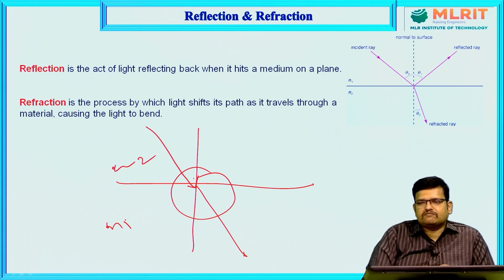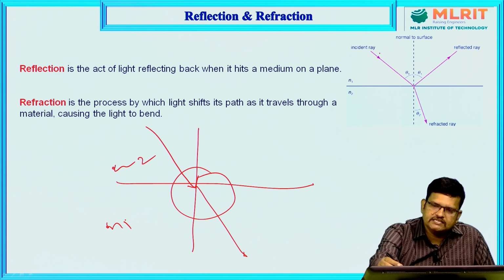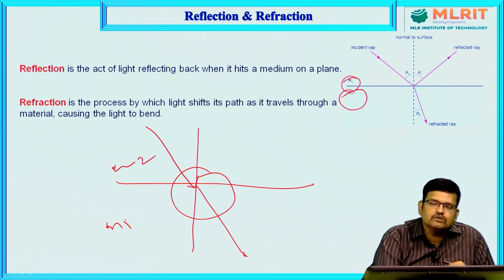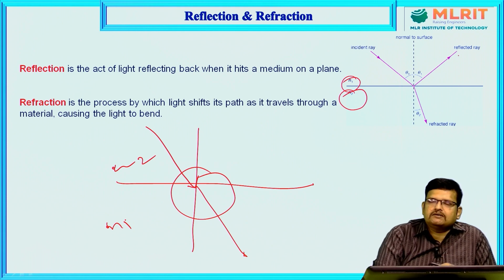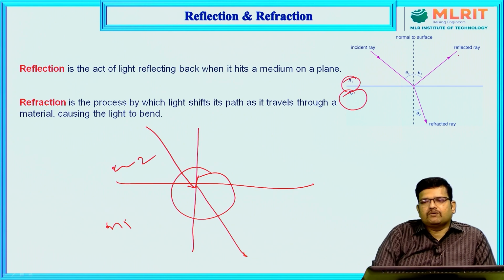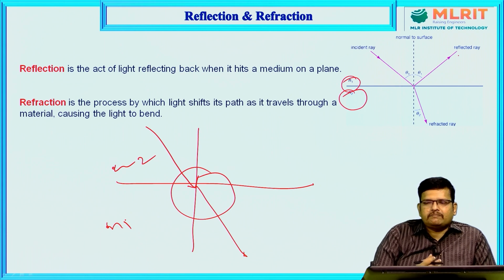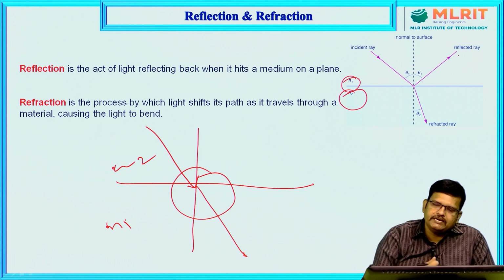If you see this waveform, this is the incident ray. Here the refractive index is n1 and this refractive index is n2. The incident ray can hit the target and be reflected back to its own medium, which we call reflection. Or the ray can be accepted and transfer from one medium to another medium, which we call refraction.